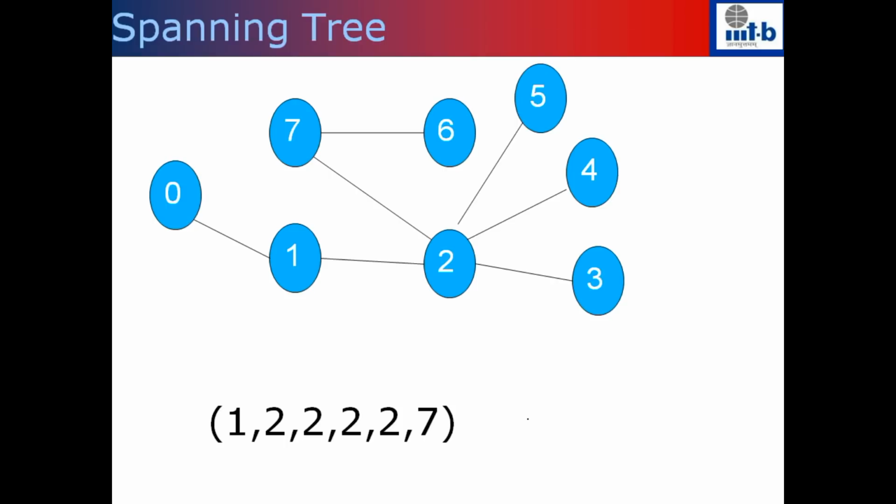The last edge that you are going to add is: you pick one vertex which has not been picked and connect it to the maximum labeled vertex, right? That's what we are going to do. So we will end up getting a spanning tree.